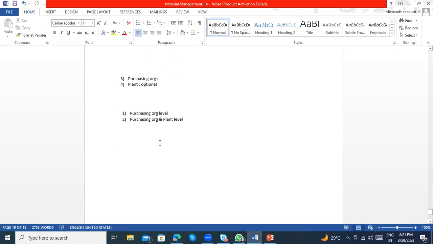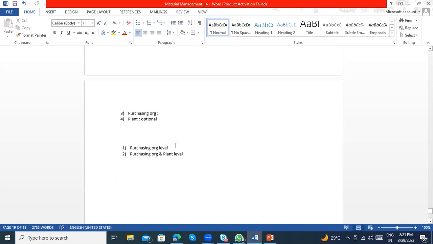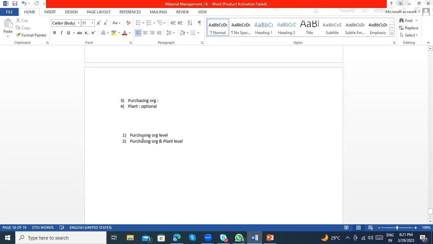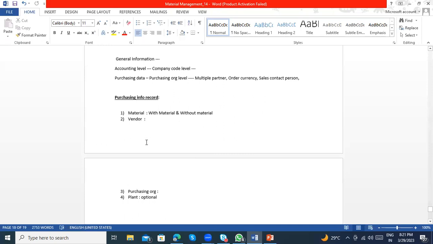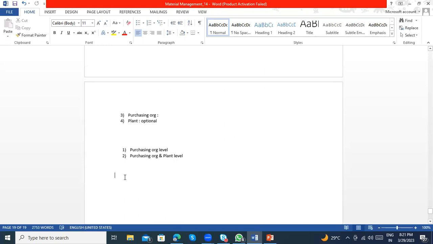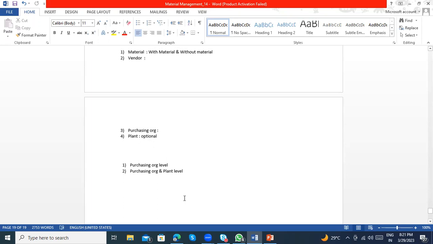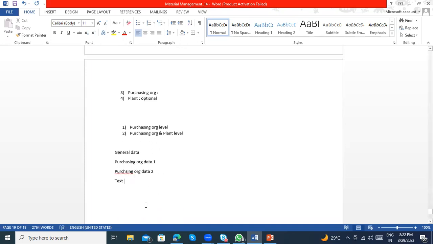Clear. Got it. Okay. Now, material master card, vendor master card, and purchase info record. Any doubts in the purchase info record? What information do we have in the purchase info record? We have the general data, then purchasing organization data one and purchasing organization data two. Then we can maintain the info record text.